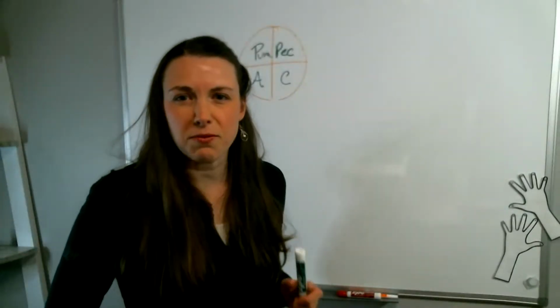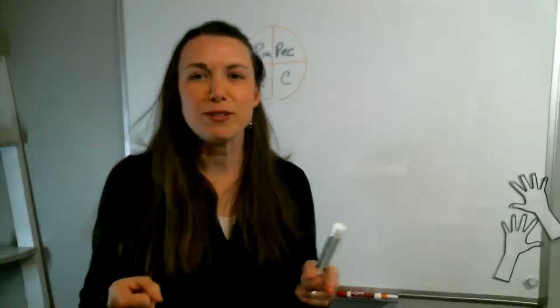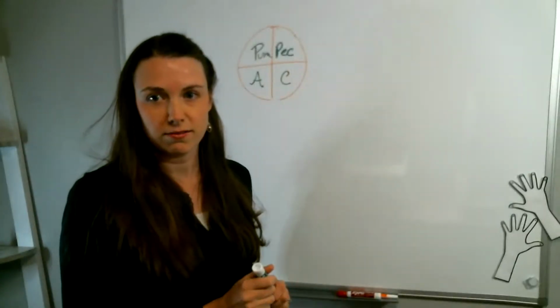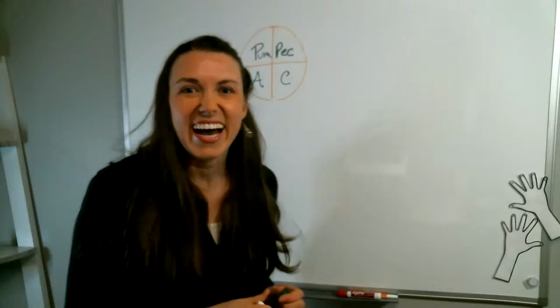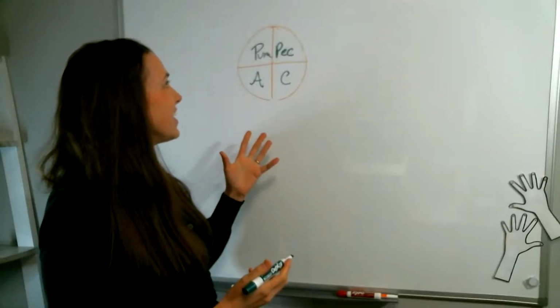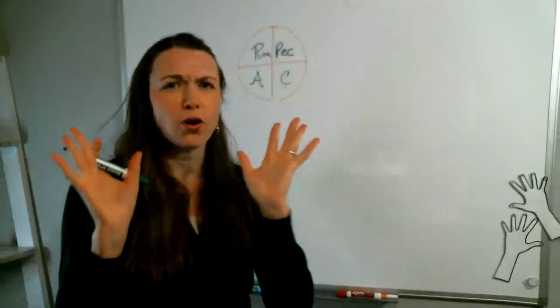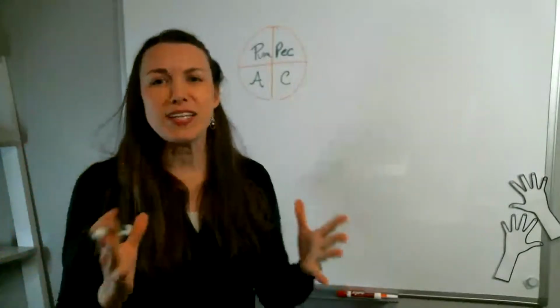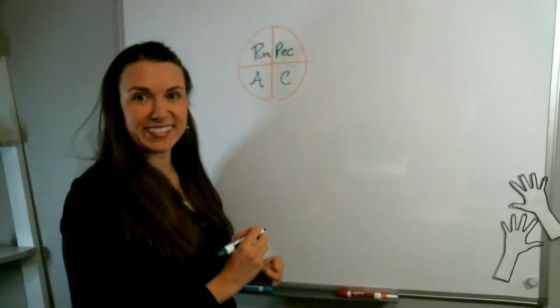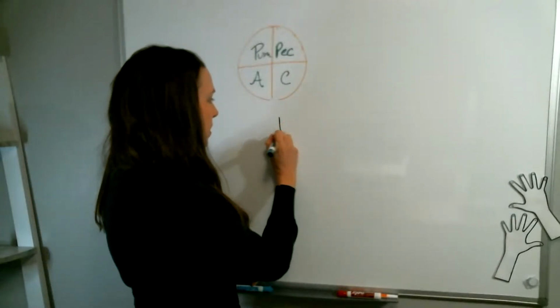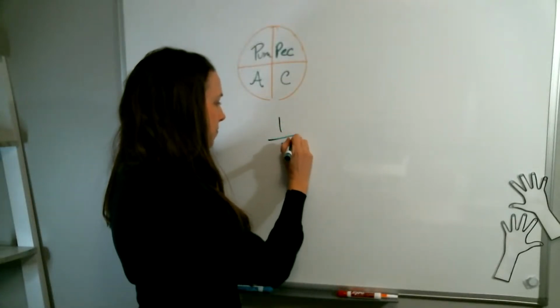Maybe this time I'm feeling apple. What would you choose as your pie if you could go pumpkin, pecan, apple, or cherry? Or would you choose something else? Okay, so let's say here I have one pumpkin. No, I said I was going to start with apple. So let's say apple. So we have four pieces, and I'm going to choose one piece. Okay, so I'm going to choose apple.